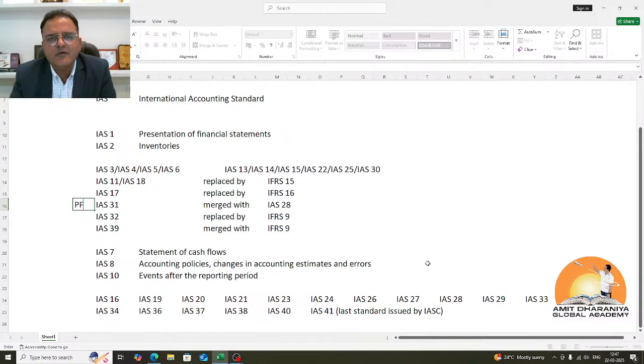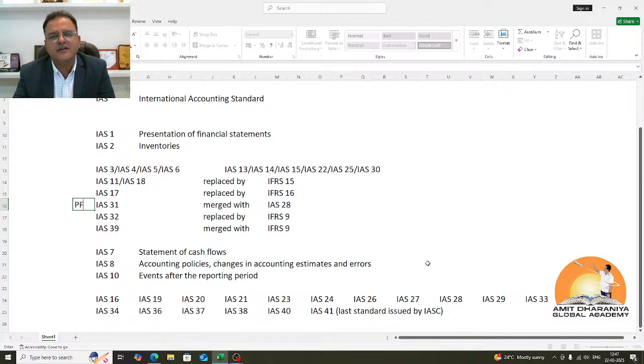So if I talk about who brought this change, it was a group of 10 countries who started the International Accounting Standards Committee. They decided to develop international accounting standards in the name of IAS. They started issuing standards in the name of IAS 1, IAS 2, IAS 3, IAS 4. And this journey continued till IAS 41, till year 2000.